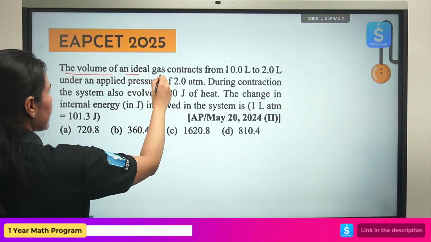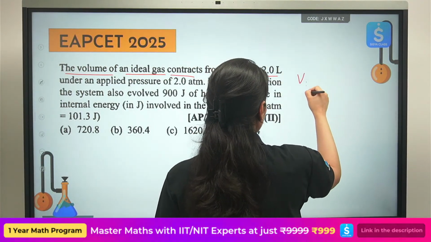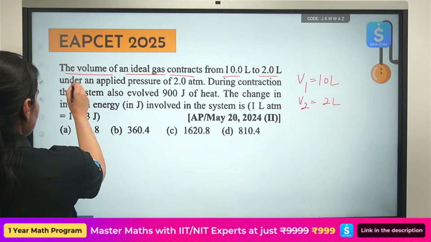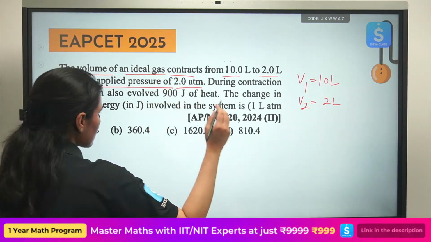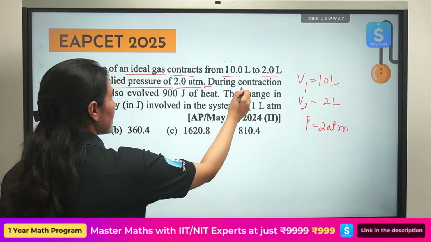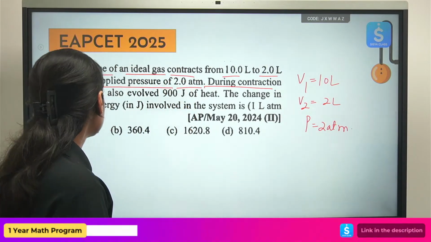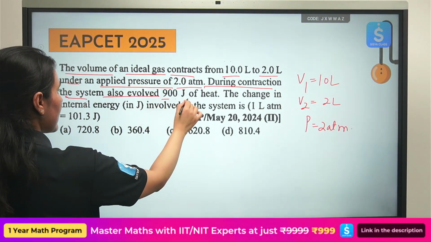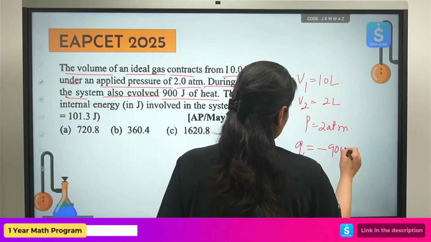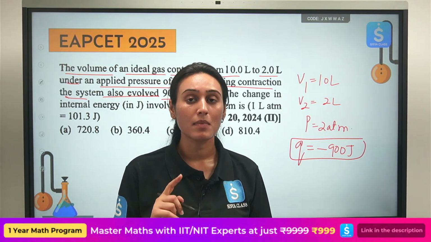The volume of an ideal gas contracts from 10 liters to 2 liters. Okay, let's call this V1, 10 liters. Let's call this V2, 2 liters. Under an applied pressure of 2 atmosphere. During contraction, see volume is decreasing, contraction, compression. The system also evolved 900 joules of heat. Heat evolved. Heat released from the system, negative. Heat absorbed by the system, positive.